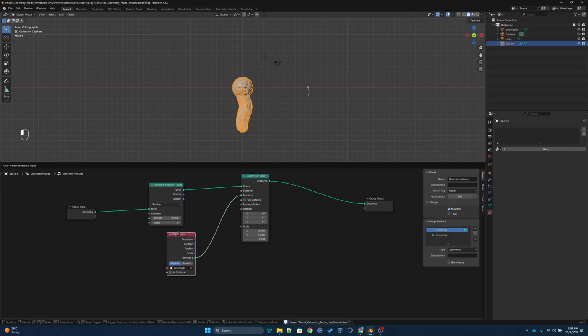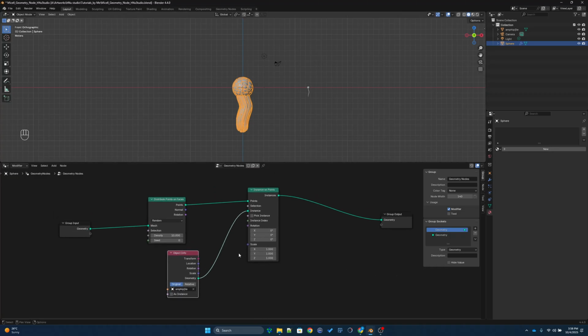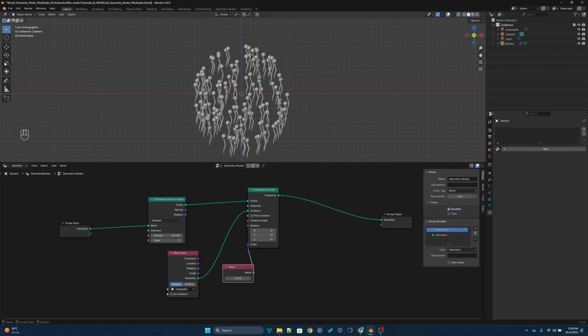So let's first rescale these molecules. So there is this section where you can rescale. I'm going to give a single value, like you can search value and value, and then I'm going to reduce to 0.05, I guess. Okay, so then you can see there's a lot of molecules appearing here in each point that we created.